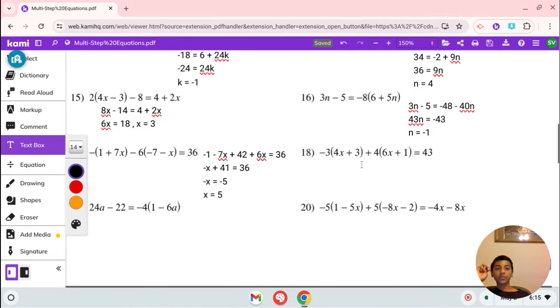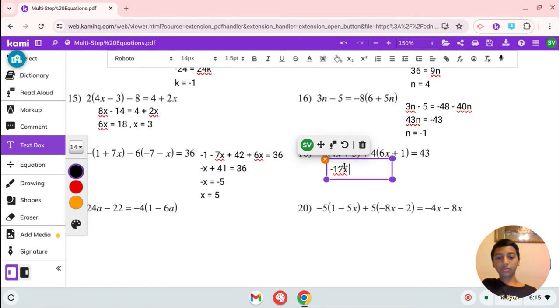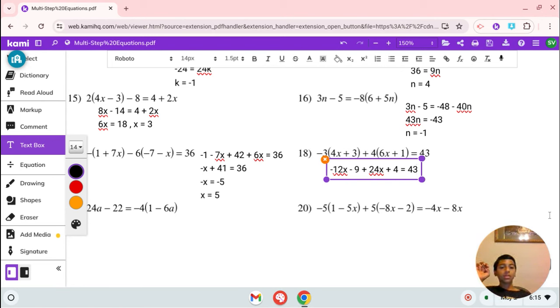Number 18, we have negative 3 times (4x plus 3) plus 4 times (6x plus 1) equals 43. Let's distribute. Negative 12x minus 9 plus 24x plus 4 equals 43. Now we get 12x minus 5 equals 43. Let's add 5 to both sides of this equation, giving us 12x equals 48. Now we can divide both sides by 12, giving us x equals 4.